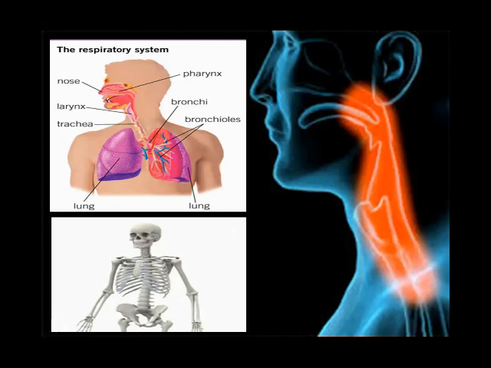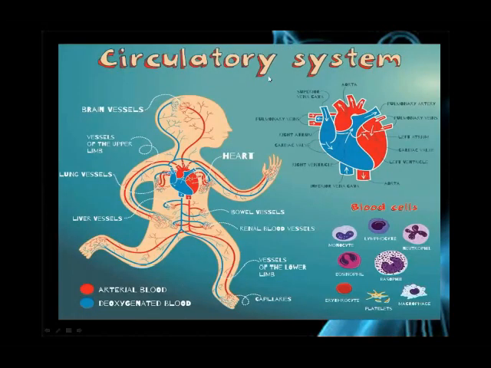Okay, now this is the circulatory system. Do you know about the circulatory system? All the body vessels, the blood vessels, that is, the veins and arteries, and the heart make up our circulatory system.